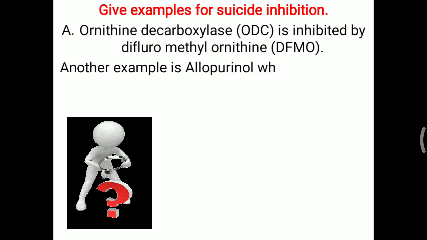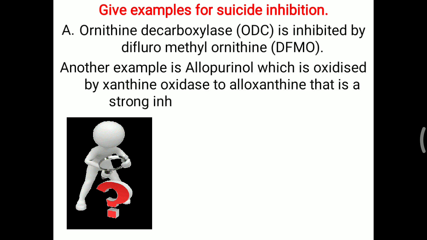Further, another example is allopurinol, which is oxidized by xanthine oxidase to make alloxanthine, a strong inhibitor of the xanthine oxidase enzyme. Now, xanthine oxidase is responsible for uric acid formation. Uric acid level is increased in gout. So in gout, allopurinol is given as a drug.